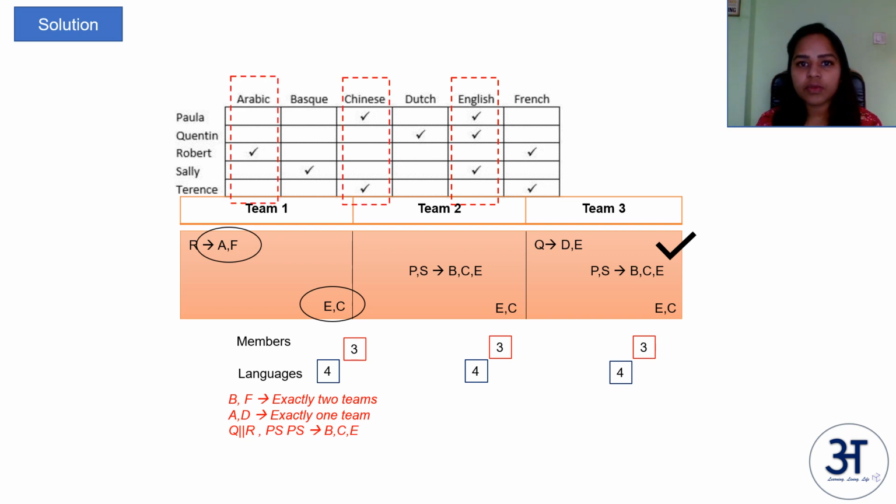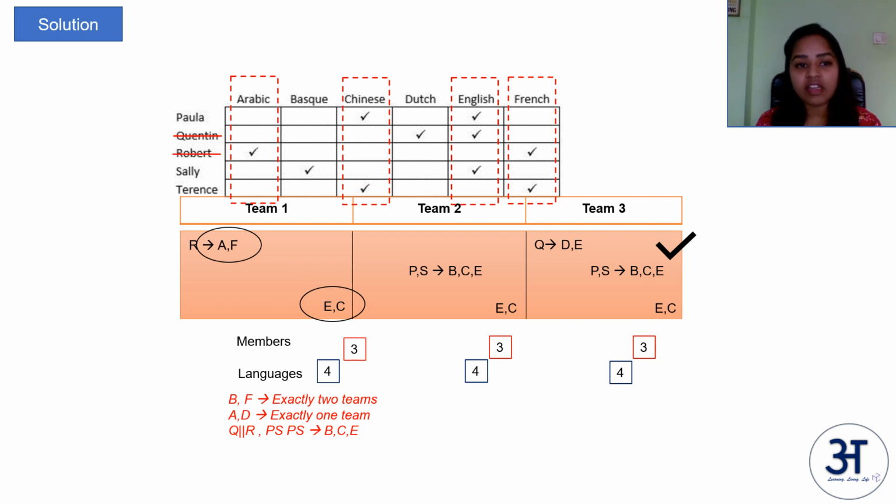So let us look at these 4 languages: A, C, E and F. Any member which speaks any language which is outside these languages cannot definitely be a member of team 1, because the total number of languages in any team is at most 4. So Q cannot be a member because it speaks D also.